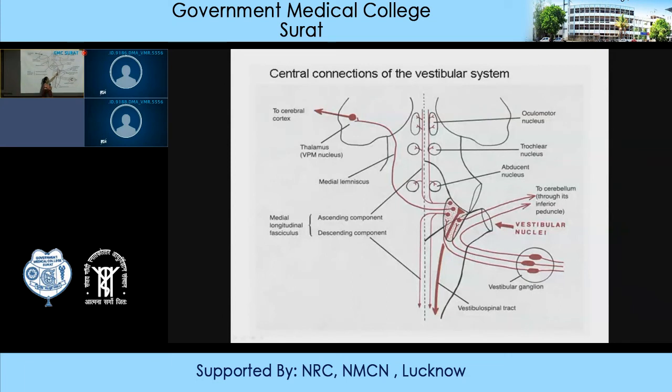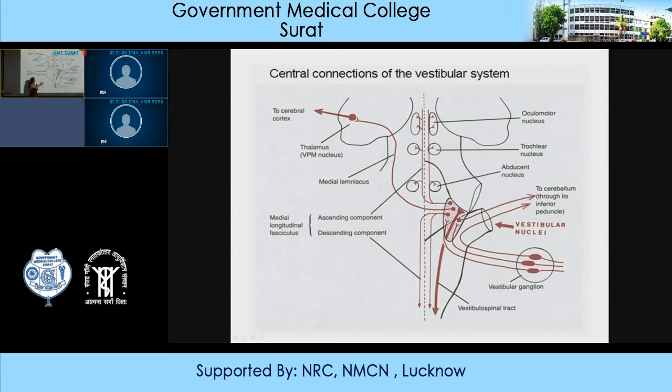Some of the fibers will pass directly to the cerebellum through the inferior cerebellar peduncle, and some of the fibers, after relaying in the vestibular nuclei, will again pass through the inferior cerebellar peduncle to reach the cerebellum. A few of the fibers from the vestibular nuclei will form a descending pathway, and through the vestibulospinal tract, they will carry signals to the spinal cord.